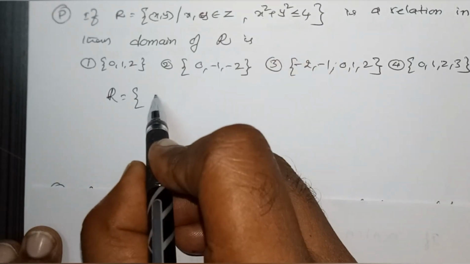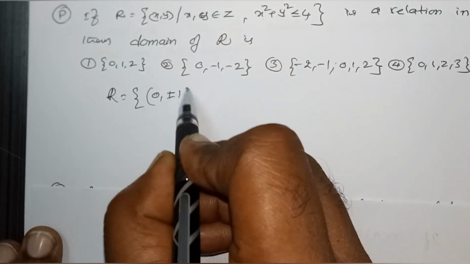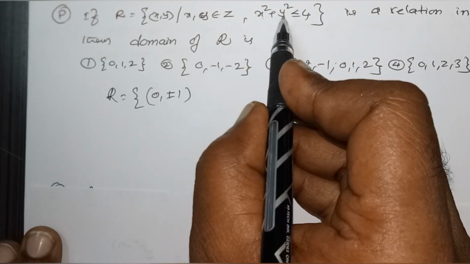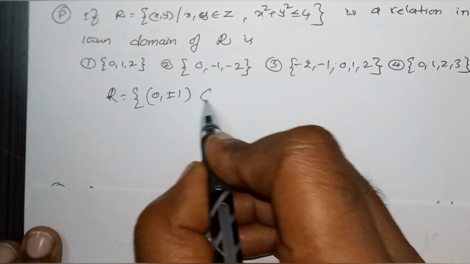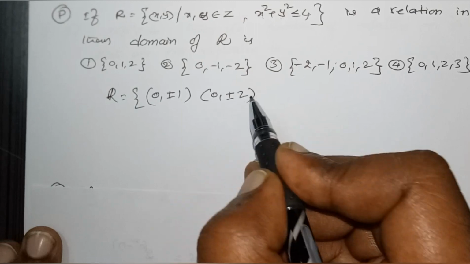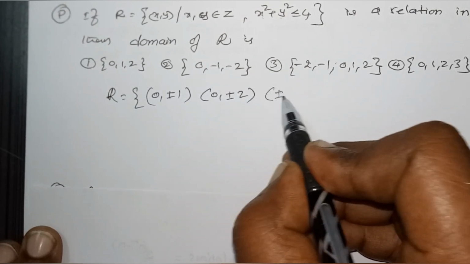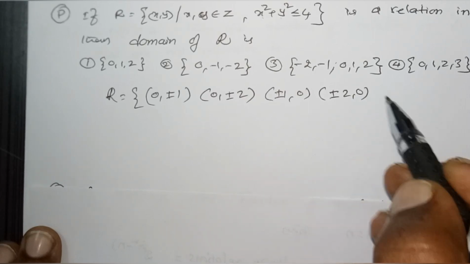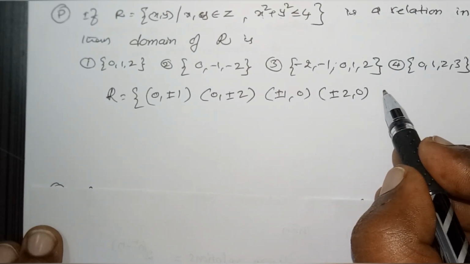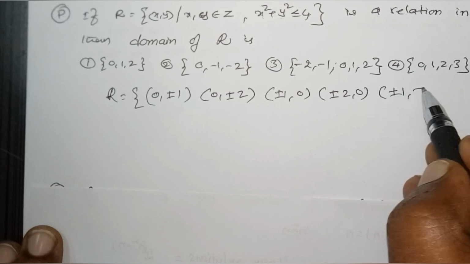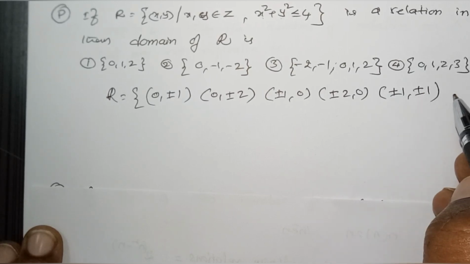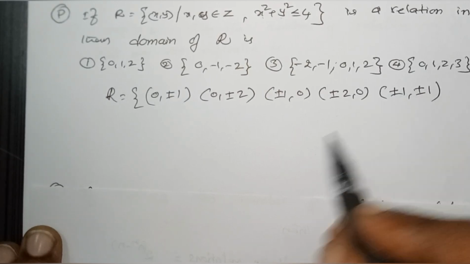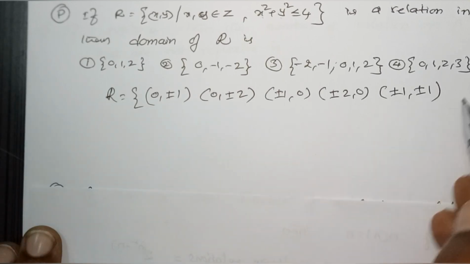(0, ±1): 0² + 1², 0² + (−1)² ≤ 4. (0, ±2), then (±1, 0), (±2, 0). And (±1, ±1) I can take. We can write them as (0, 1), (0, −1) like that.